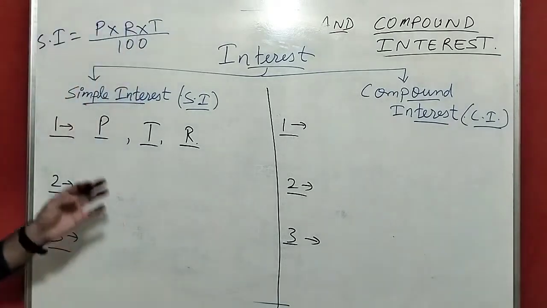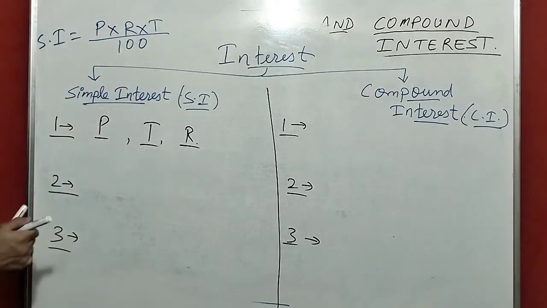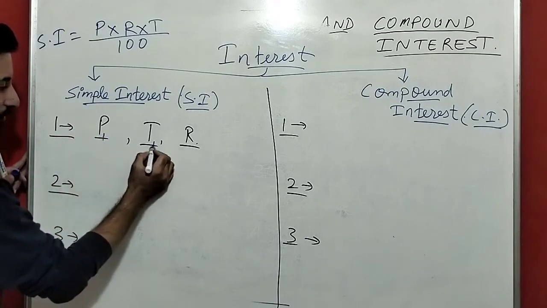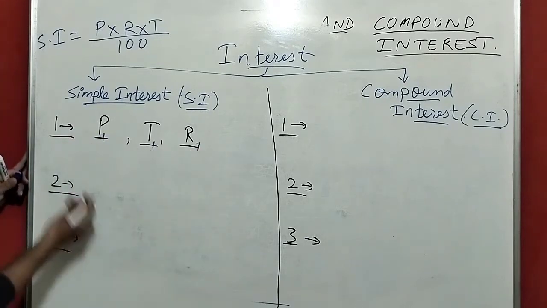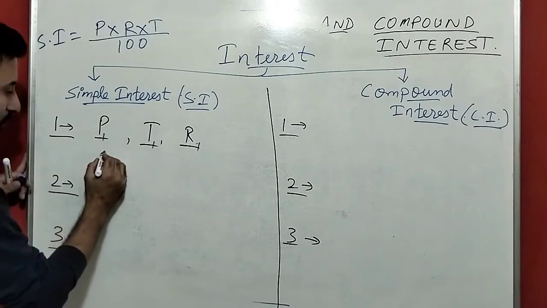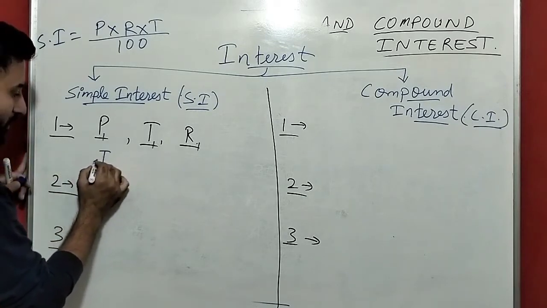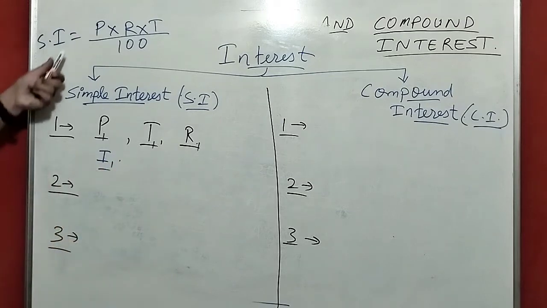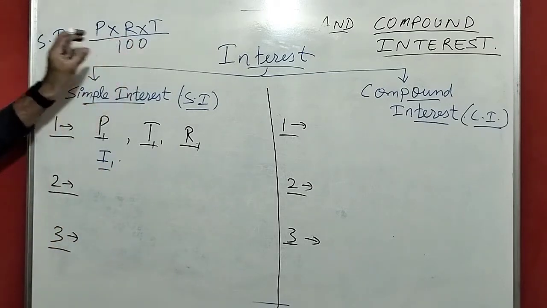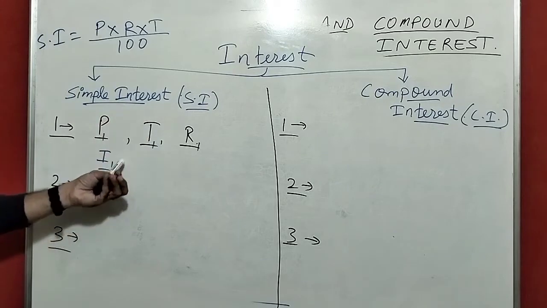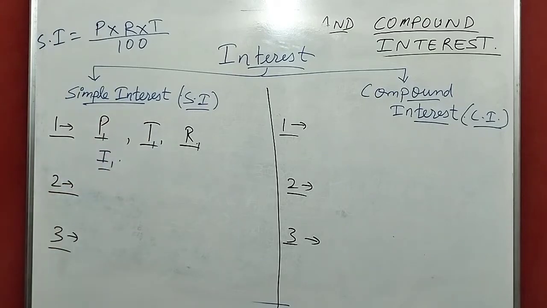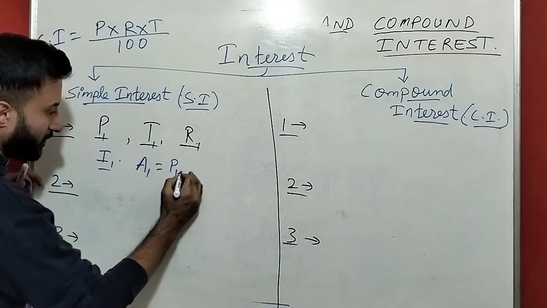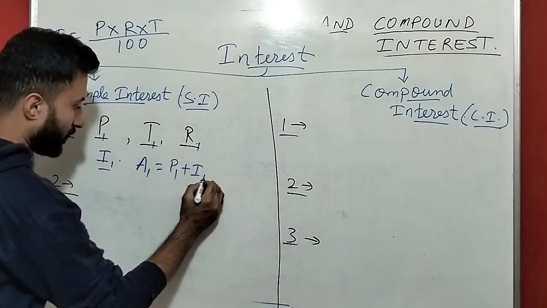So we have P, T, R. What will we find? This is the first year. So principal for first year, time for first year, and rate of interest for first year. So we will find the interest for first year. We will apply this formula, P into R into T by 100, and find the interest for first year. Then we will get the amount for first year. Amount for first year means principal for first year plus interest for first year.